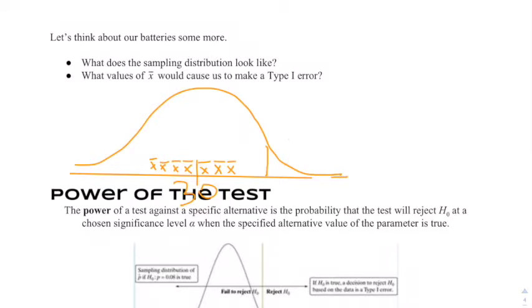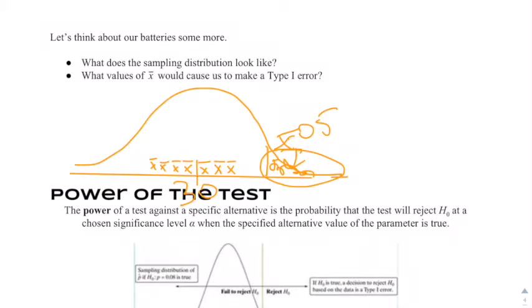However, 5% will be out here, right? These are our rare values. We could still potentially get an X bar over here. However, it would be really rare, but that would cause us to make a type 1 error if we were to reject that null hypothesis with a value out here. It's possible, and there's a 5% chance of that happening.